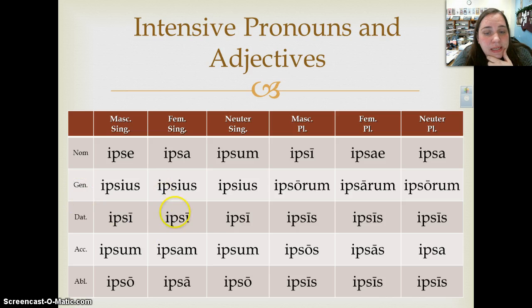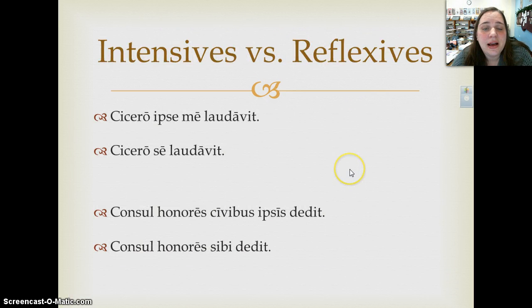So ipsius, ipsi, ipsum, ipsam, ipsum, ipso, ipsa, ipso, then the plural, ipsi, ipsae, ipsa, ipsorum, ipsarum, ipsorum, ipsis, ipsos, ipsas, ipsa, ipsis. So the pattern is very familiar to us for the intensive pronoun and adjective.